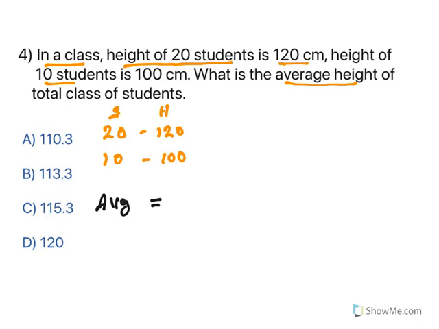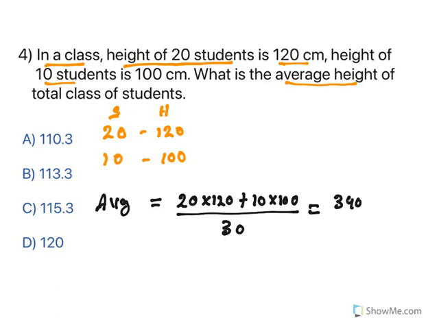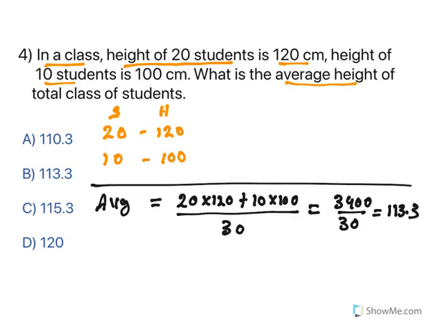Now in order to do this kind of average question, you have a simple formula. 20 students of height 120 plus 10 students of height 100. Totally how many students are there? 30 students. Right? When you do this, what do you get? 3400 divided by 30 and you will get 113.3. So this is the formula based answer.